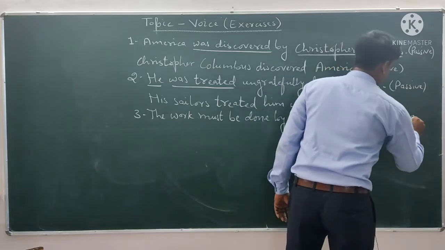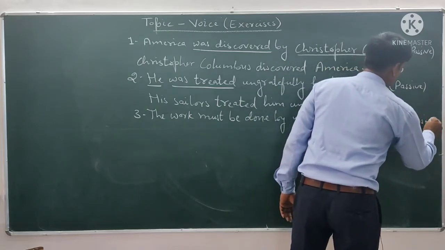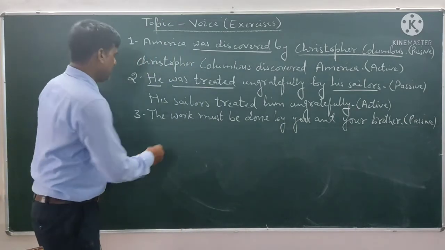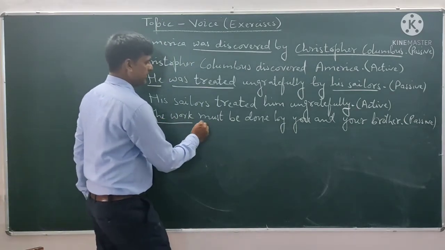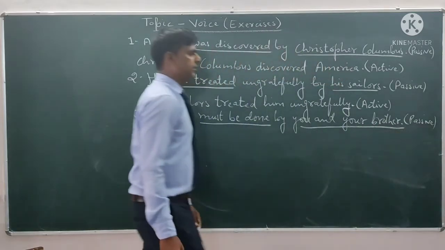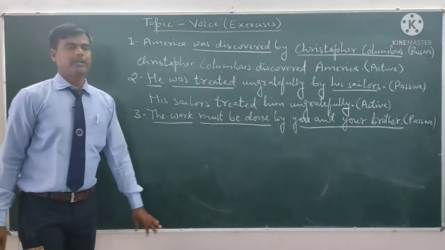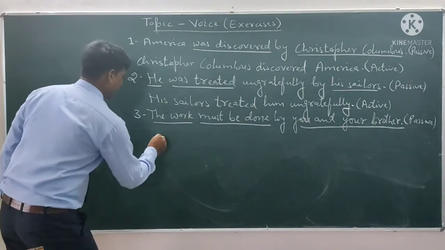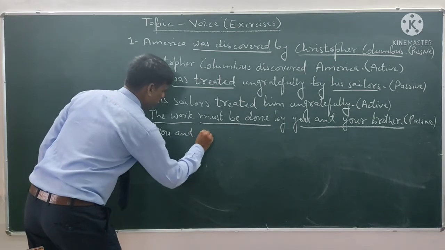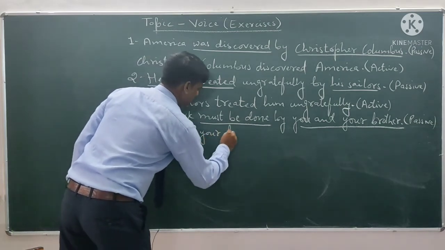This is passive, and we will change it into active. So the work is the subject, must be done is the verb, you and your brother is the object. So the object of passive voice will be the subject in active voice. You and your brother.